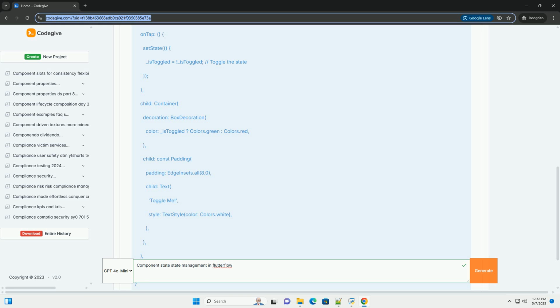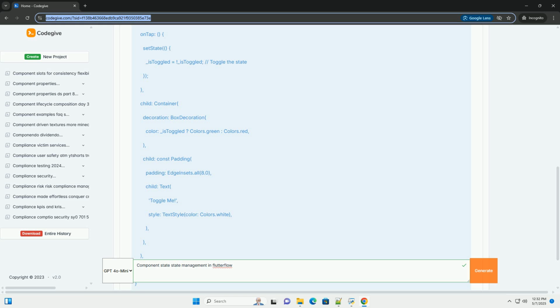Default variable value, optional. You can set an initial value for your state variable. For example, if isFavorite is a boolean, you might set the default value to false. If it is a string, you might set it to an empty string.